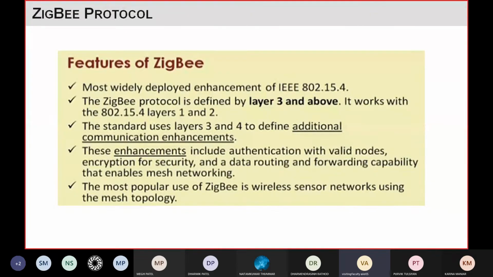It is also providing enhancements like data routing and forwarding capability. Data routing means when you transmit data from one device to another, from source to destination, you should have the route. So that is routing, right? And the forwarding capability, forwarding means it's kind of a hopping technique.